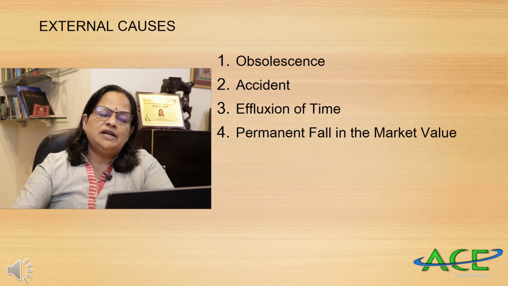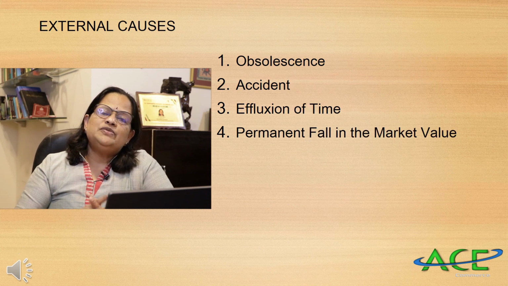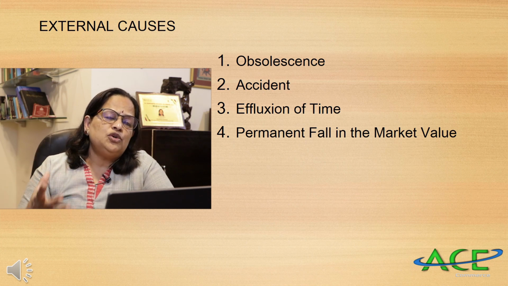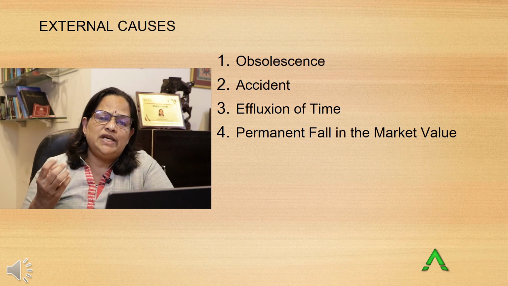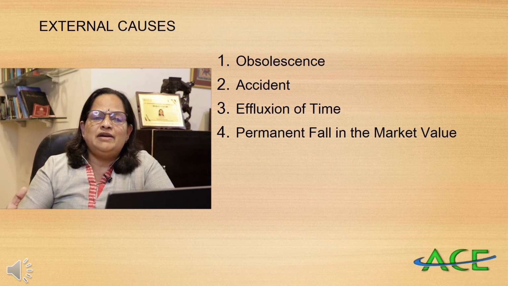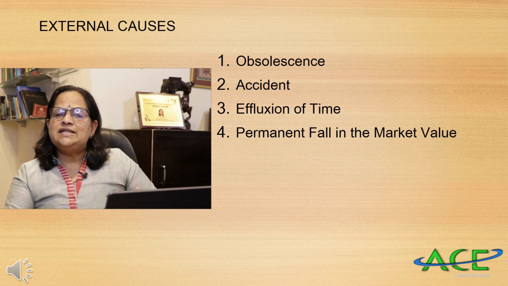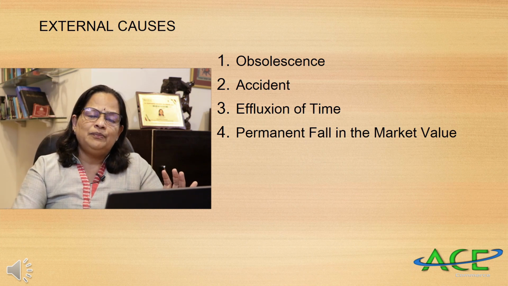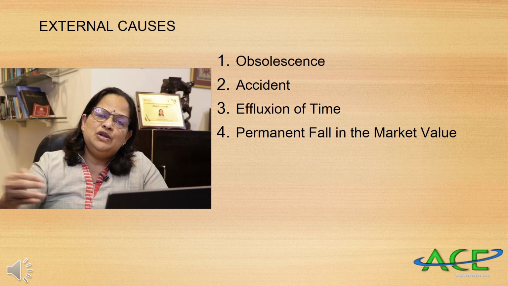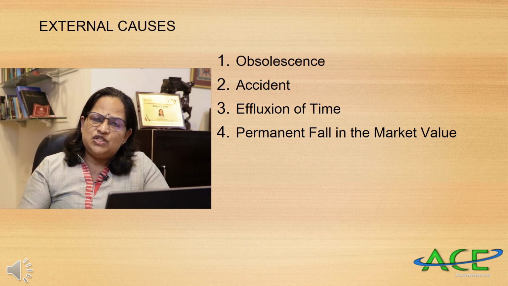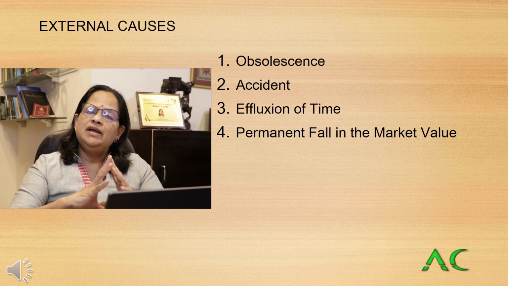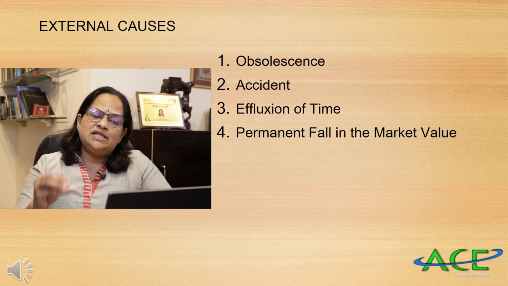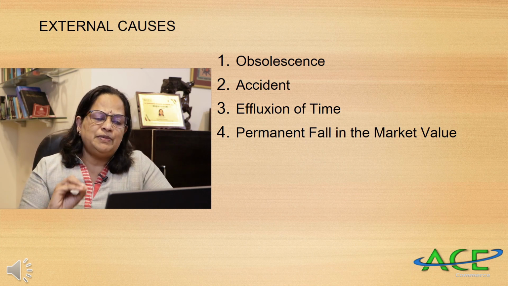Now coming to external reasons, one is obsolescence. Obsolescence, you know, means changes due to new inventions. I told you, mobile phone, laptop, anything you take, new inventions are coming every day. So earlier models are completely outdated and nobody will buy them. That is an external reason for depreciation. Then accident. Sometimes while doing some activities, some accidents or natural calamities happen, and the machinery or the asset will be completely destroyed or damaged. That is an external reason for charging depreciation.